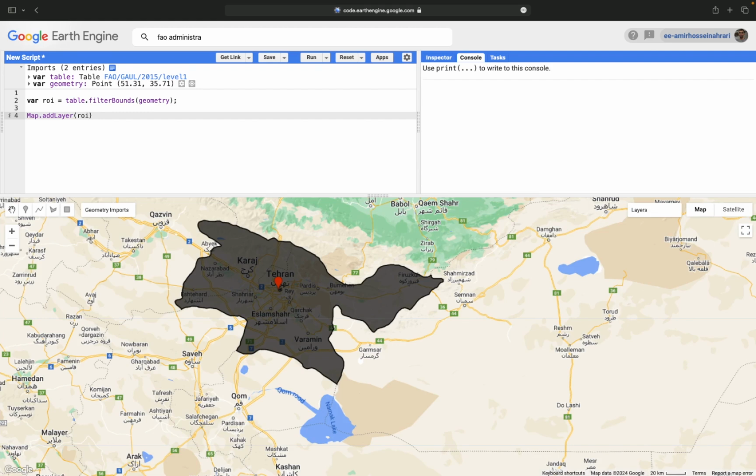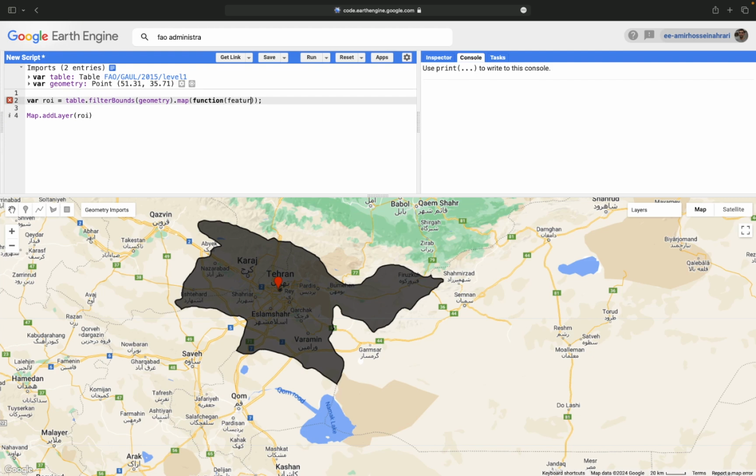In order to simplify the region of interest and increase the speed of processing in the Earth Engine platform, you can use simplification functions in Earth Engine. Here, as it is a feature collection, we should make a new function to apply the simplify function on each available region.